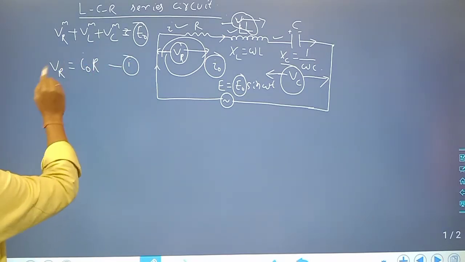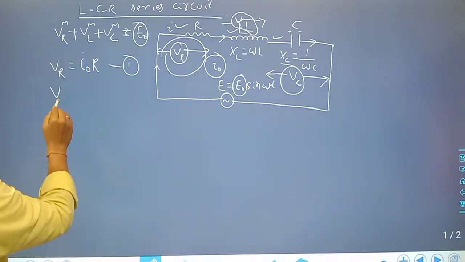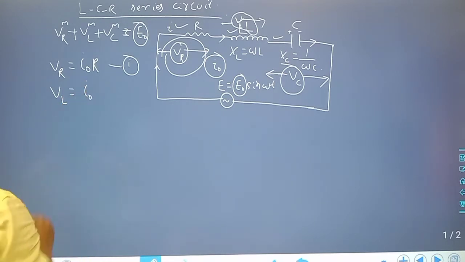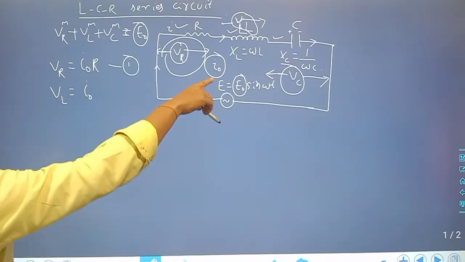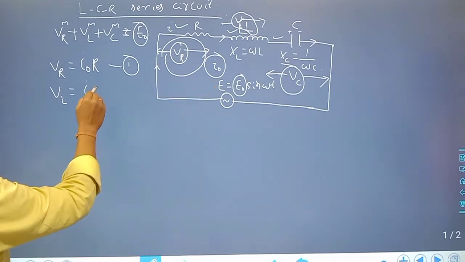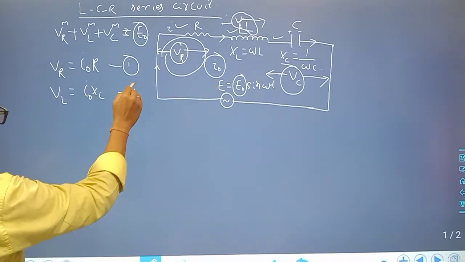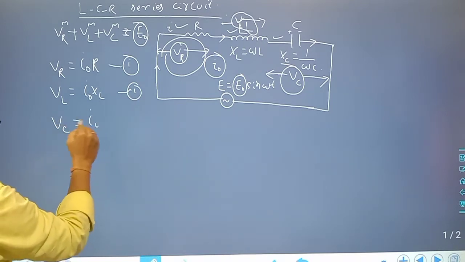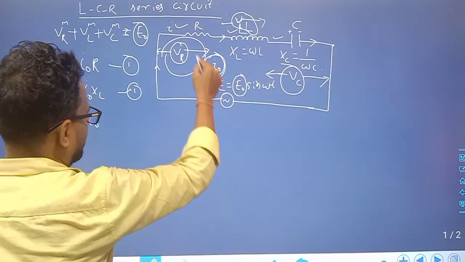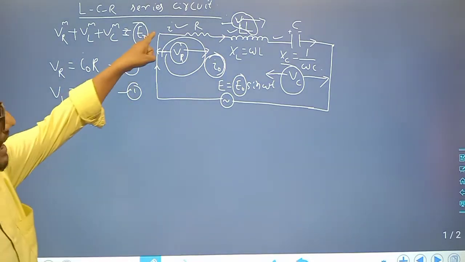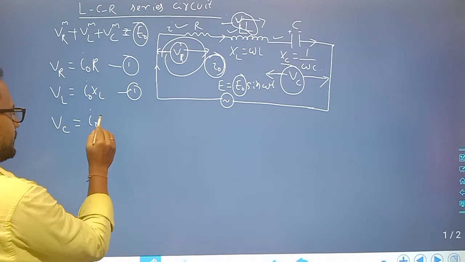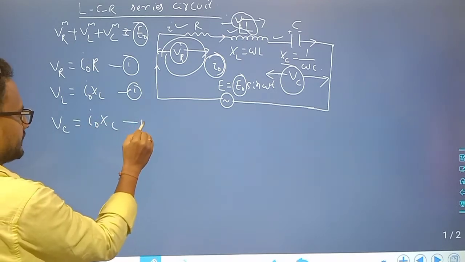Similarly, VL maximum is equal to I naught XL, equation 2. Similarly, VC maximum is equal to I naught XC, equation 3, since the maximum current I naught is the same.